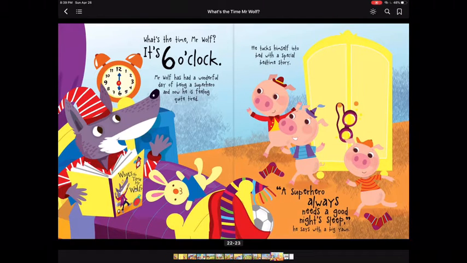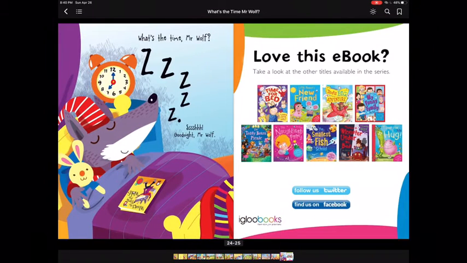Mr. Wolf has had a wonderful day being a superhero, and now he is feeling quite tired. He tucks himself into bed with a special bedtime story. A superhero always needs a good night's sleep, he says with a big yawn. What's the time, Mr. Wolf? Zzz. Shh. Good night, Mr. Wolf.